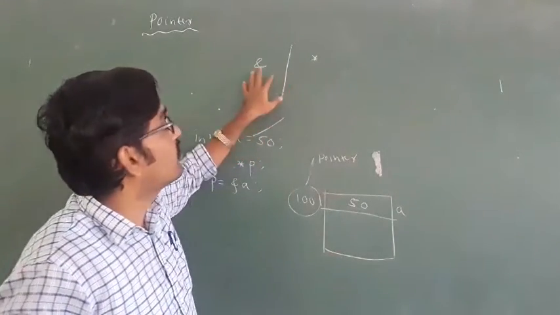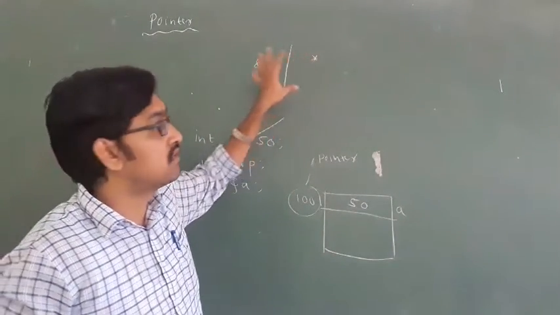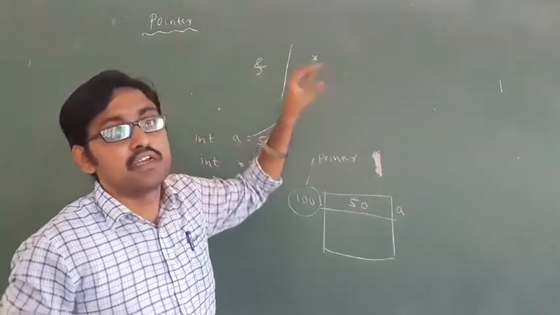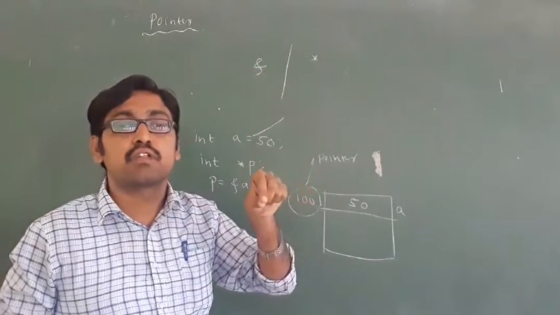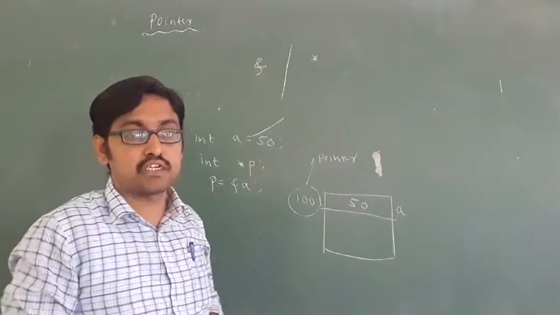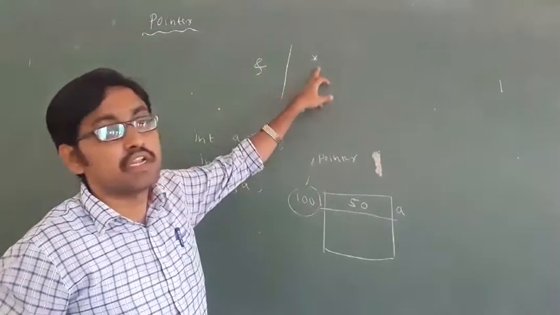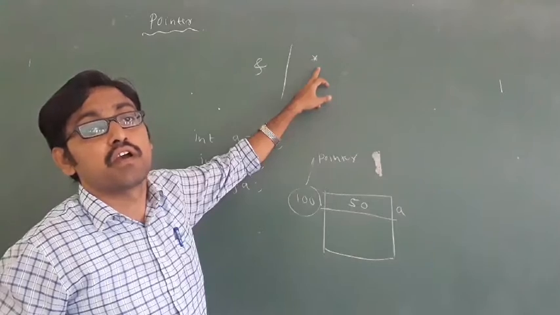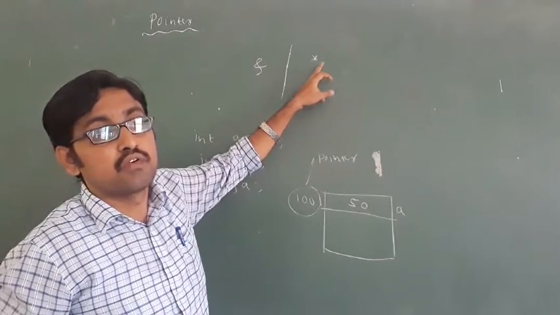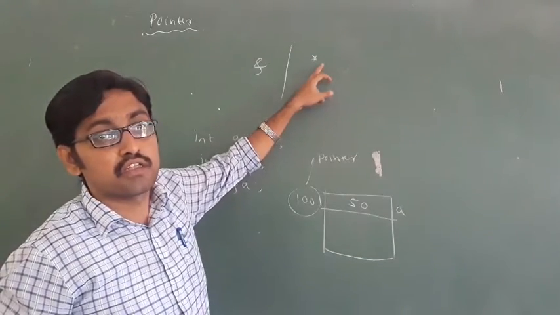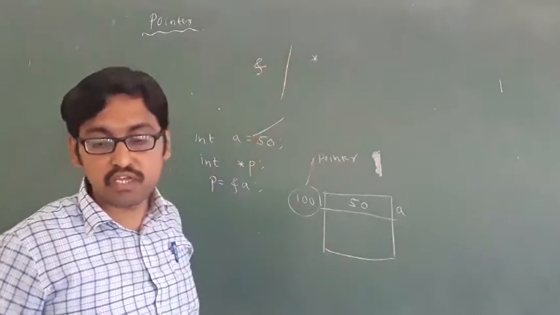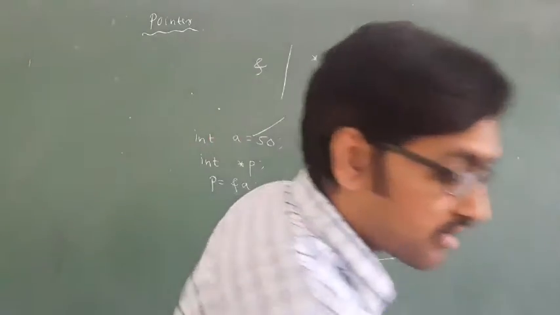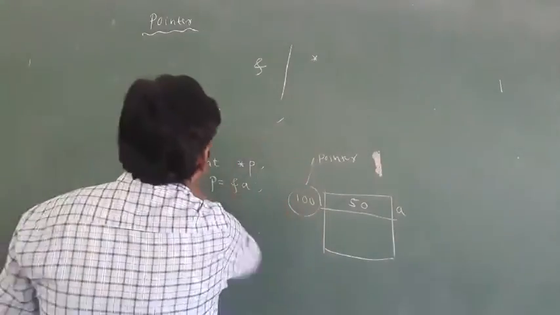You have to remember this. Many times you are asked to name the address operator, and it is &. Name the pointer operator, and it is star.